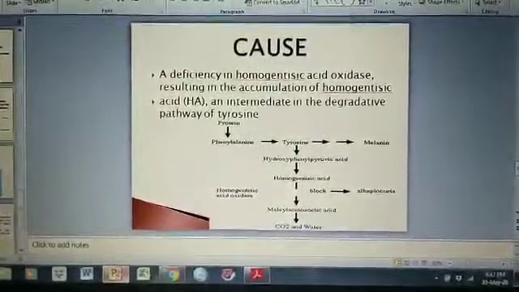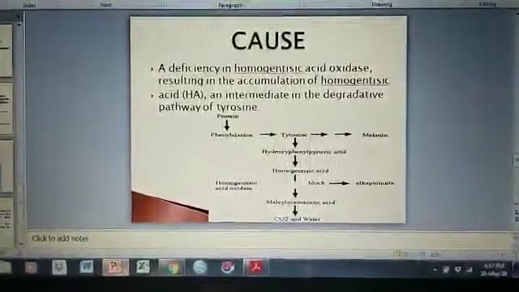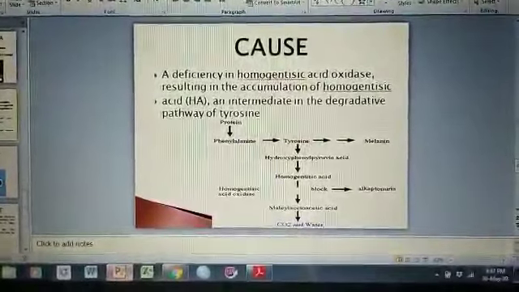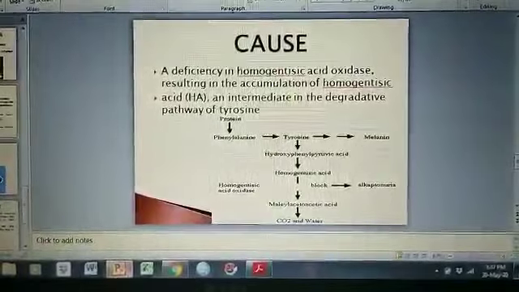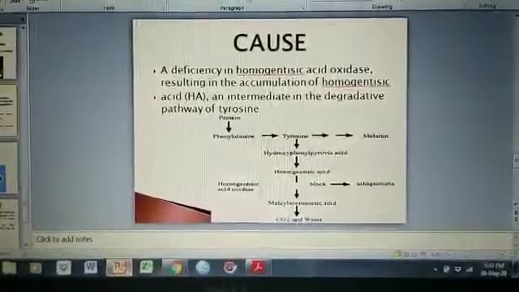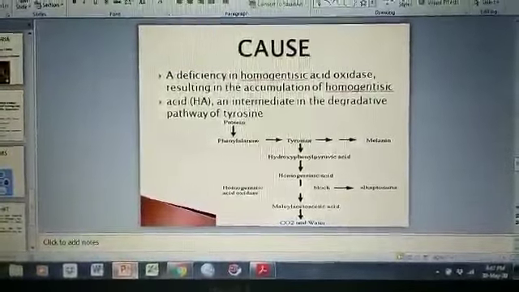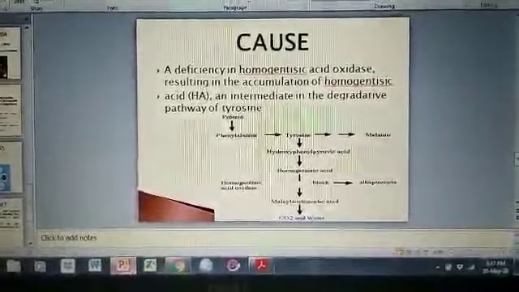When there is a mutation in the homogentisate dioxygenase gene, homogentisic acid oxidase is not produced. So homogentisic acid cannot be converted into its respective metabolic forms and starts accumulating in blood, causing alkaptonuria.